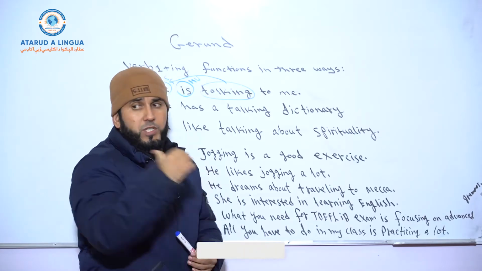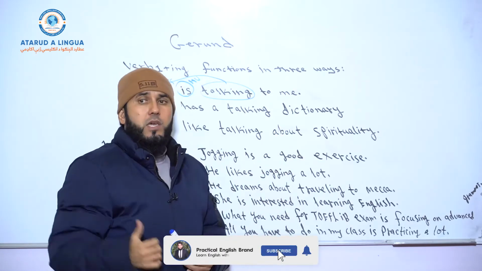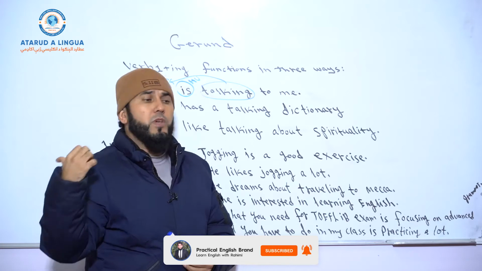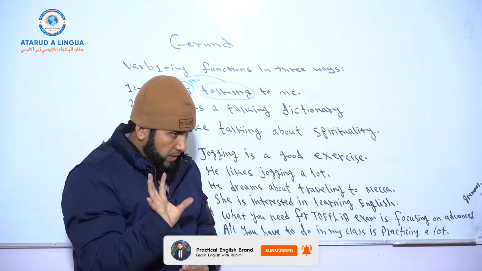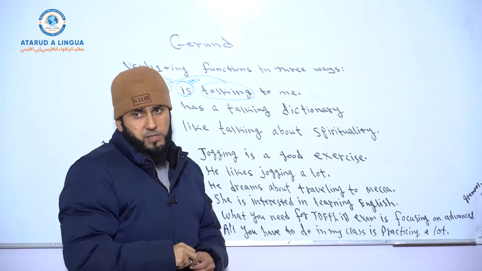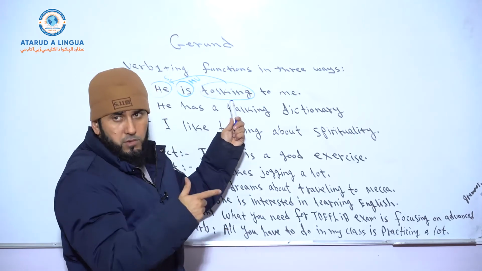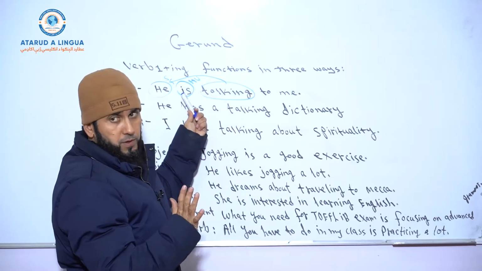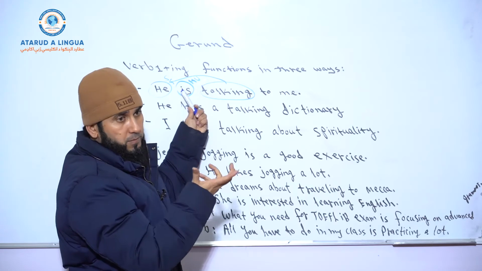He's talking to me, he was talking to me, he will be talking to me. He has been talking to me, he had been talking to me, he will have been talking to me. You see that? In 6 continuous tenses, you can use it after a to be verb, and the to be verb functions here as a helping verb, right?